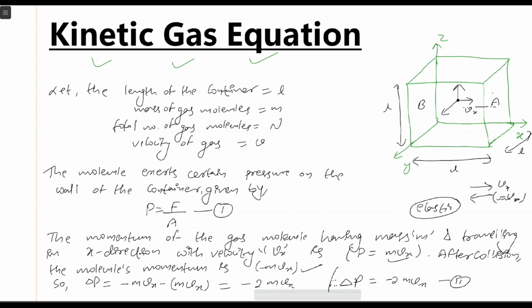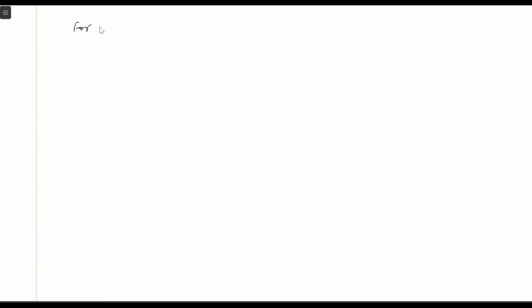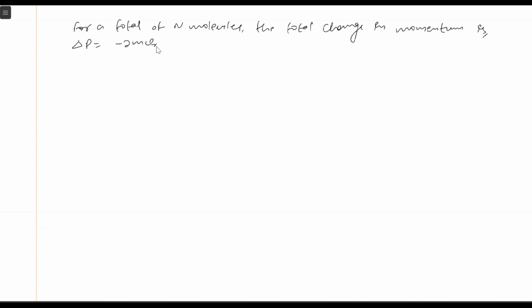Now let's move forward. For a total of n molecules, the total change in momentum del p is equal to minus 2mvx.